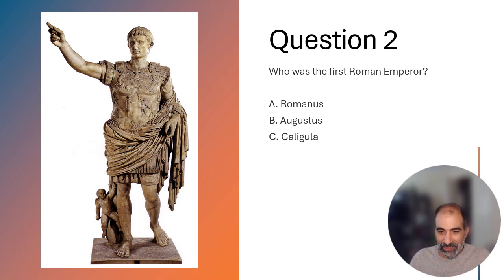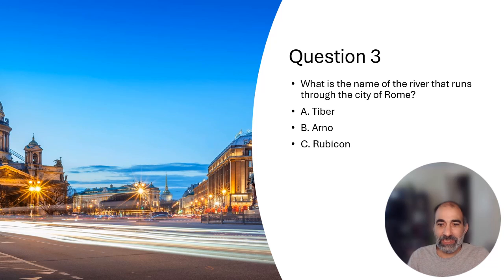All right, question number 3. What is the name of the river that runs through the city of Rome? Tiber, Arno, or Rubicon? And so the answer to that is the Tiber River. The Arno River runs through Florence. The Rubicon is another river in Italy.